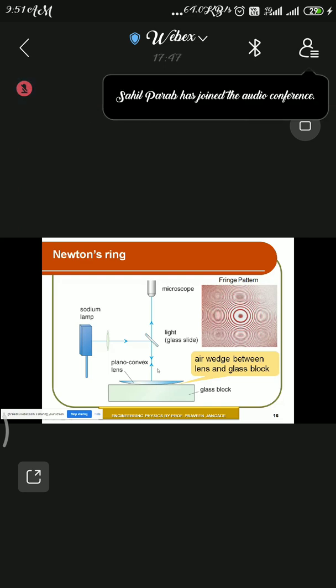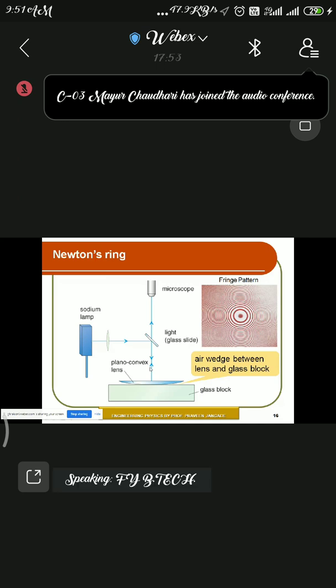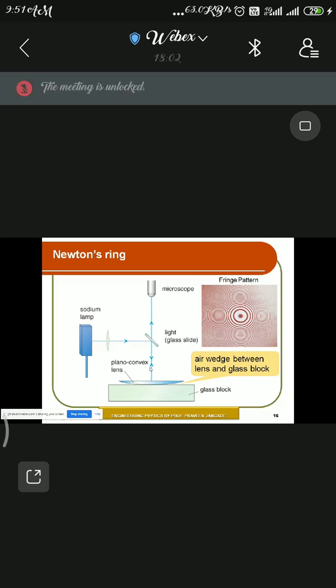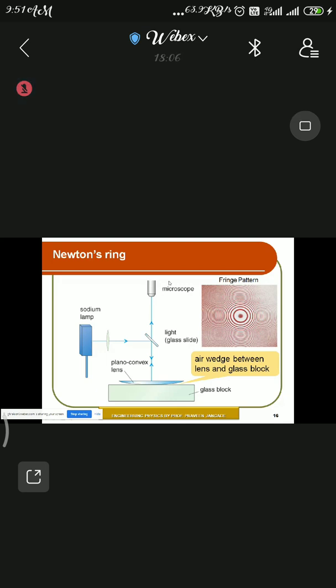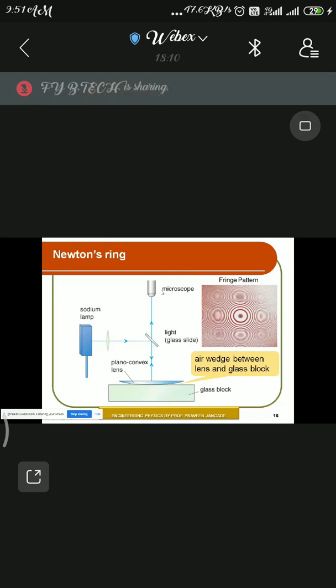After reflection they will reunite at this point, and that reunion can be seen through the microscope. When they reunite, that means they interfere. Their interference can produce a constructive or a destructive interference. That kind of pattern we can observe through this microscope, which has an eyepiece, so you can see the clear visible pattern.